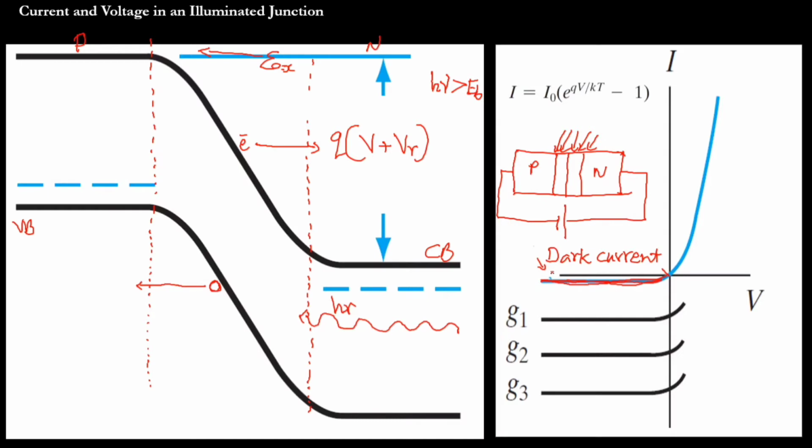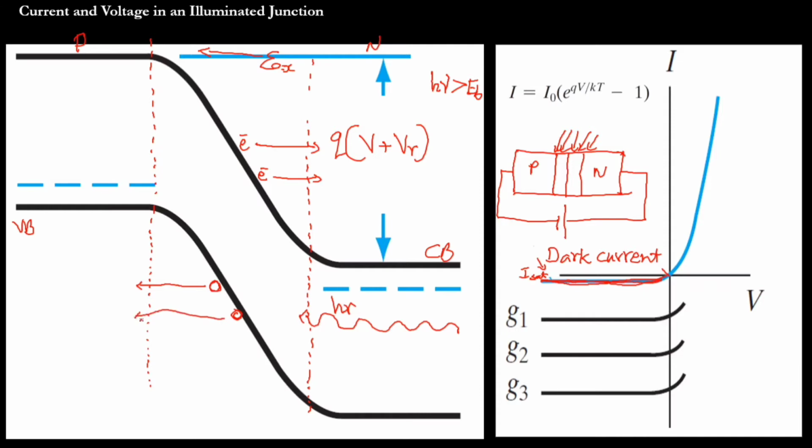If I look at this characteristic as a normal diode, this is the reverse saturation current, I saturation. This current is already there, no doubt. But apart from this current, there will be a current because of the light also. When light is falling on this transition region, an electron hole pair may be created. Assume another electron hole pair is created here. That electron moves opposite to the direction of the electric field, and this hole moves in the same direction.